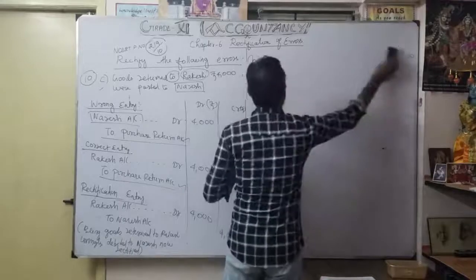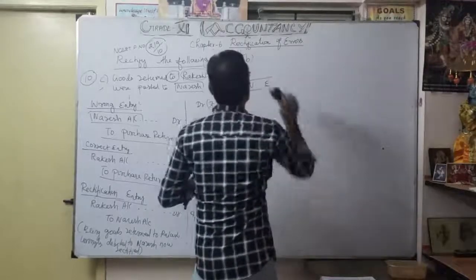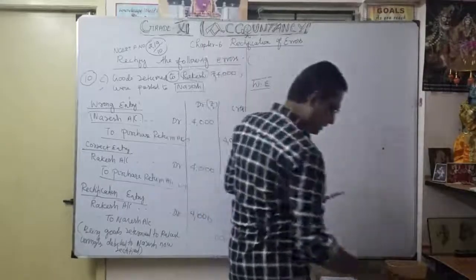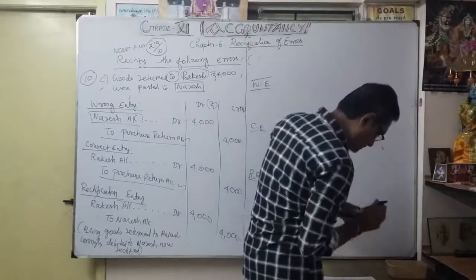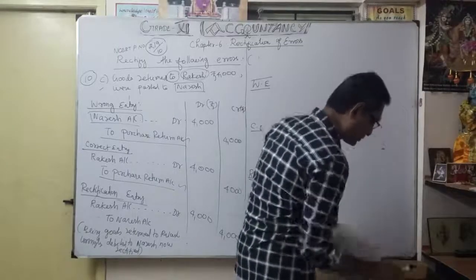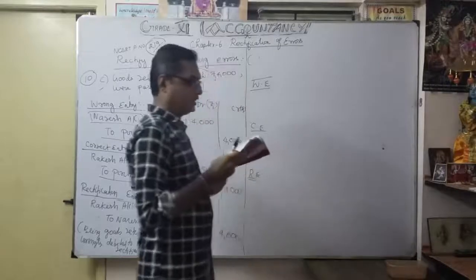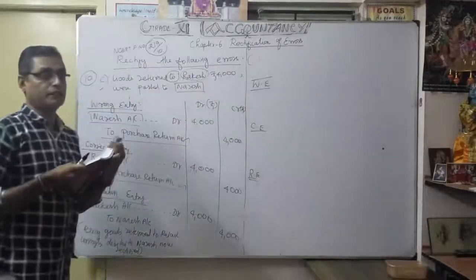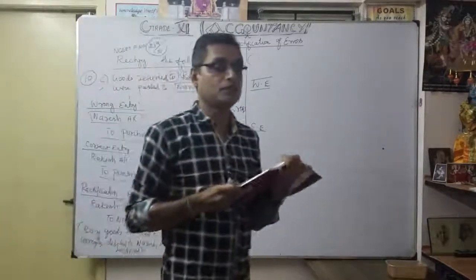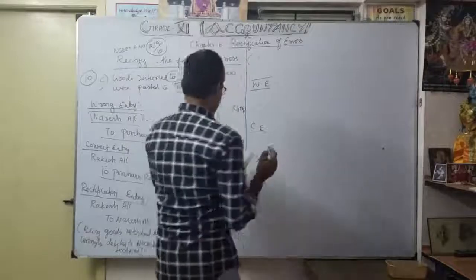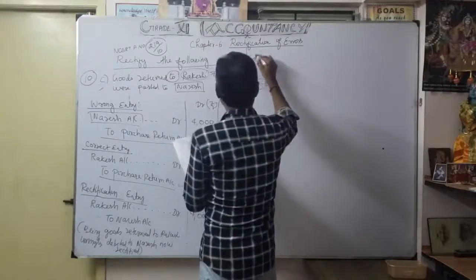Okay, so what is the next one? What is D? You see? D is goods returned from Magesh. The from also means sales return; you can say by or from.